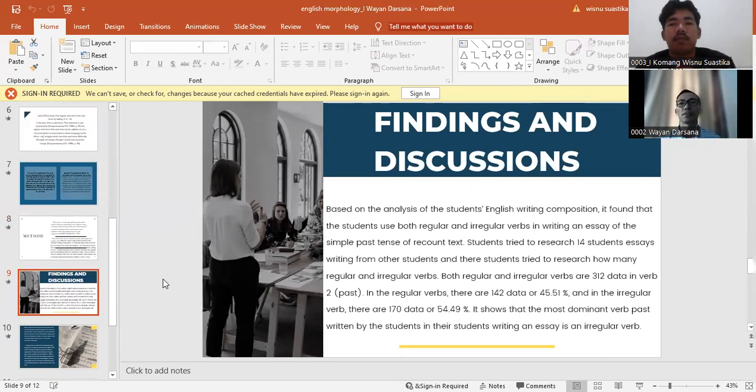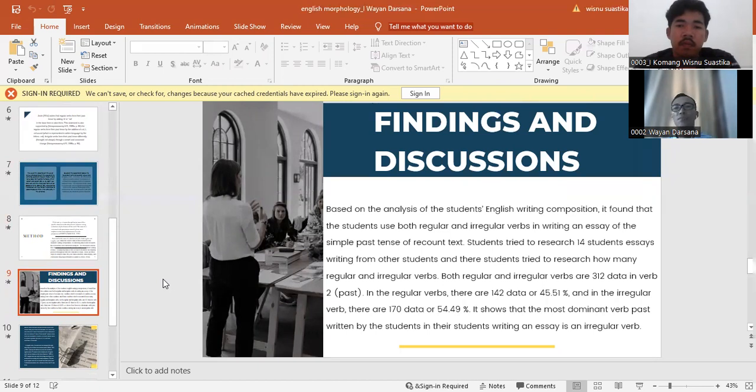In the findings and discussion, based on the analysis of the students' English writing compositions, it is found that the students use both regular and irregular verbs in writing essays, the simple past tense of recount text. The researchers examined 14 student essays to see how many regular and irregular verbs there were.